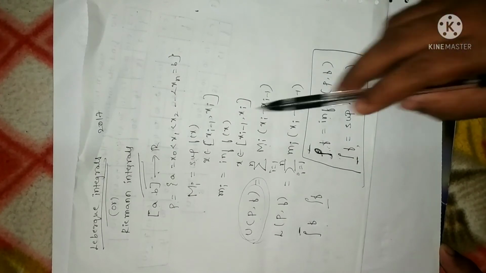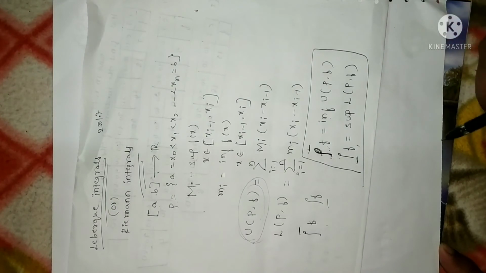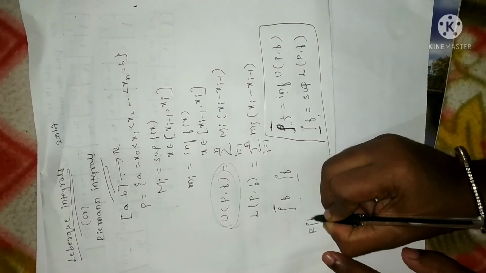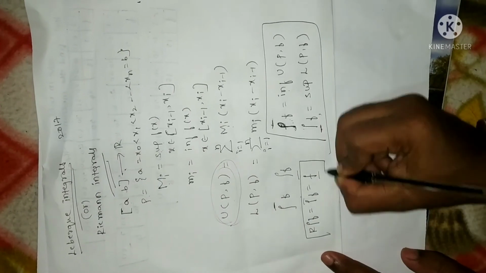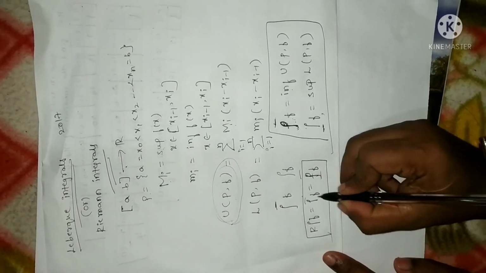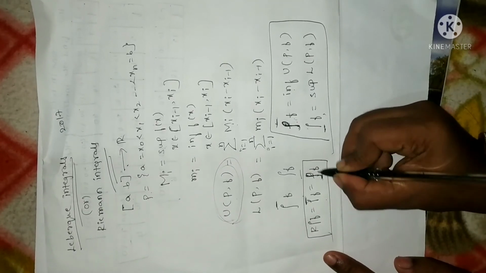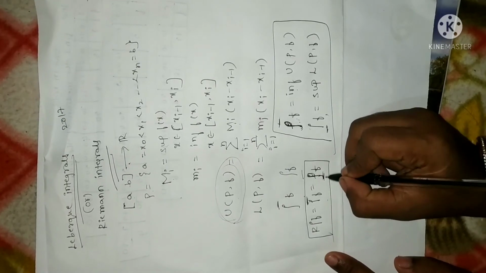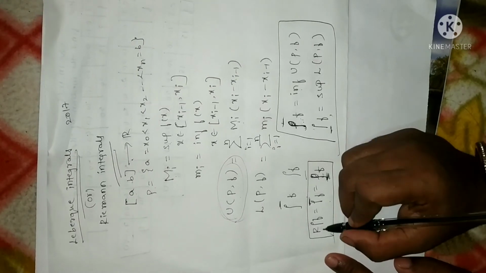So this is the definition of the Lebesgue integral. It is also called the Lebesgue or Riemann integral over a closed interval [a, b]. It is denoted by the Riemann integral of f, which is equal to the upper Riemann integral, which is equal to the lower Riemann integral. The meaning is, when the value of the upper Riemann integral is equal to the lower Riemann integral, they both are equal, and we can say a function is Riemann integrable.